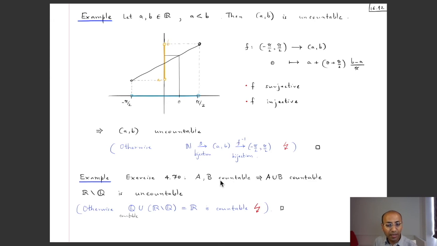Okay, so let's apply that exercise. Now if the set of irrational numbers is countable, then since the set of rational numbers union the set of irrational numbers is the whole set of real numbers, countable union countable is countable, so R would be countable, which we know is false. R is uncountable. So we'll arrive at a contradiction if this is countable. So this cannot be countable. In other words, the set of irrational numbers is uncountable.